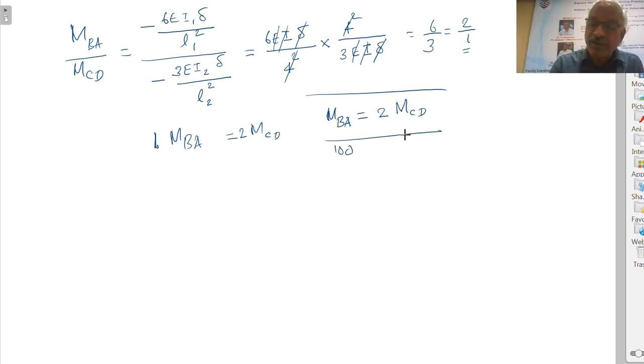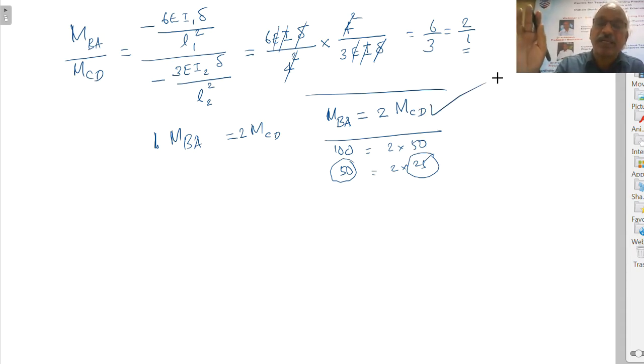Therefore that value will be equal to 2 into 50. You can assume 50 for MCD. 2 into 50. Suppose if you assume 50 for this, that is equal to 2 into 25. Both are equal, 2 into 25. So if you assume 50 kilonewton for MBA, you have to assume 25 kilonewton for MCD. That is the point. We can assume even 2 and 1. In this ratio you can assume any value, but this ratio has to be maintained.